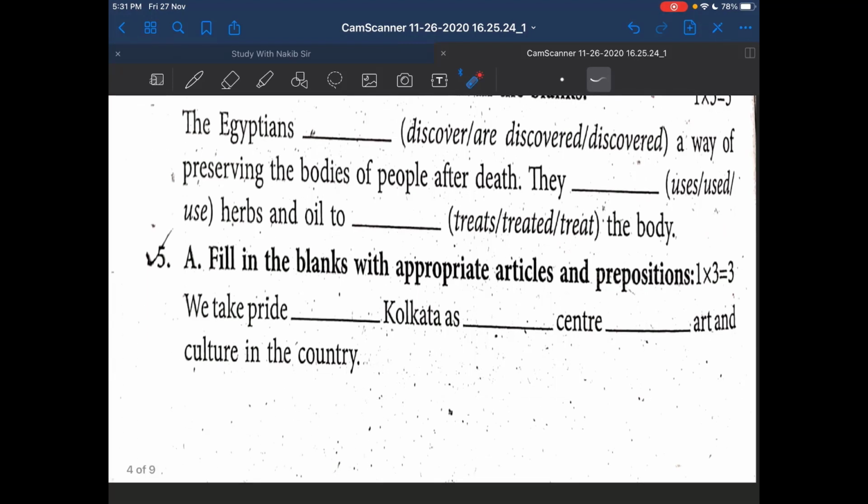The second question is 5A, part A. Fill in the blanks with appropriate articles and prepositions. 1 mark for 1 question. 3 blanks are there. 1, 2, 3. For 3 blanks, 3 marks are given. So 1 into 3 together 3. See the sentence. We take pride, the first blank, Kolkata, as the second blank, center, then the third blank, art and culture in the country. So this is the question of part A.